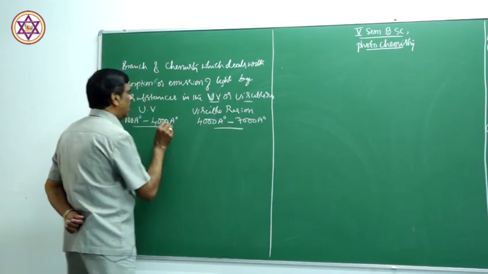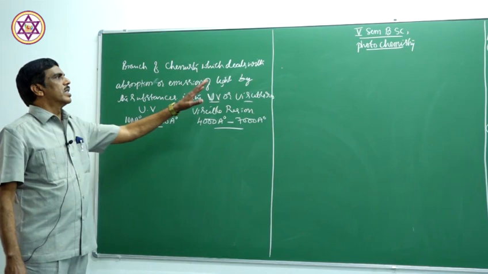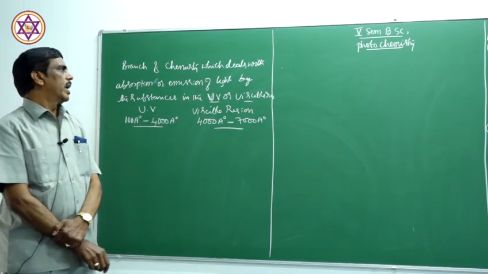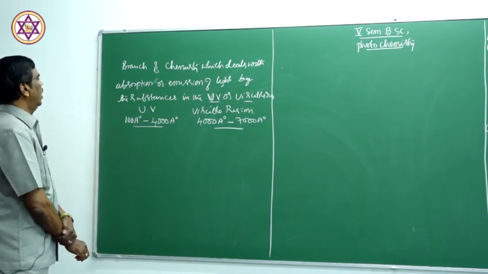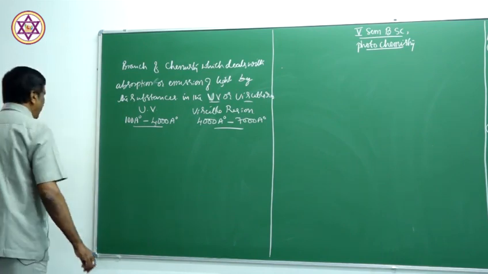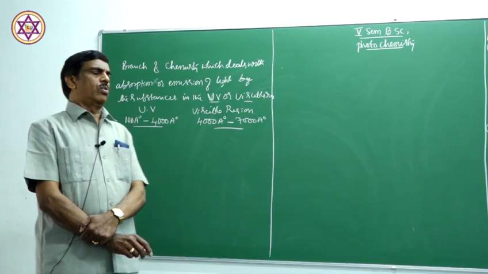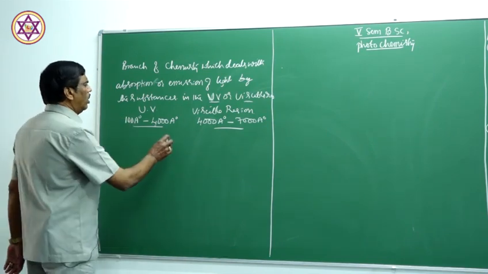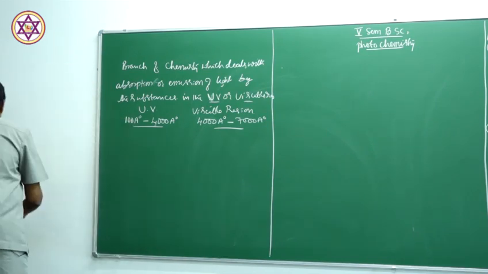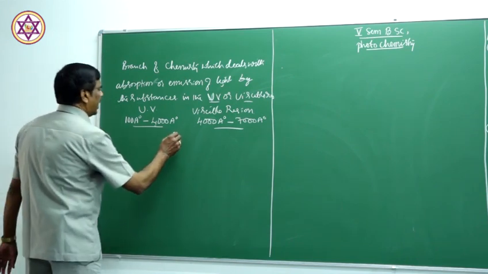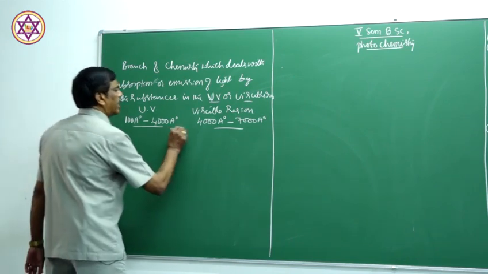So, in this region the process takes place. That process is called photochemical reaction. Now, when the substance is irradiated with this visible radiation, what happens there actually? Photochemical reaction takes place.